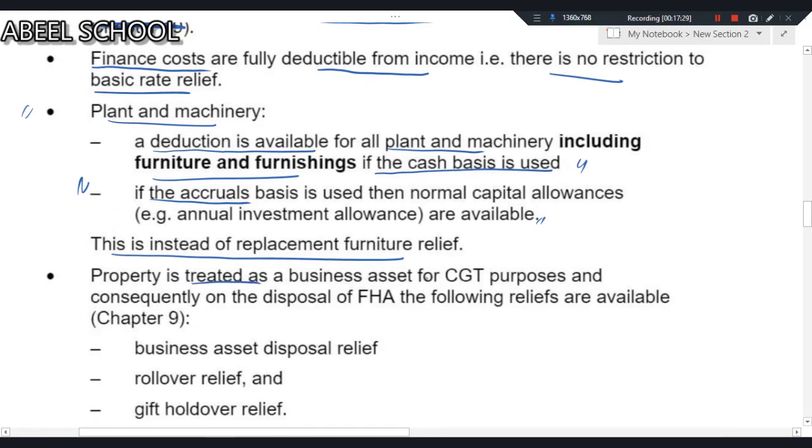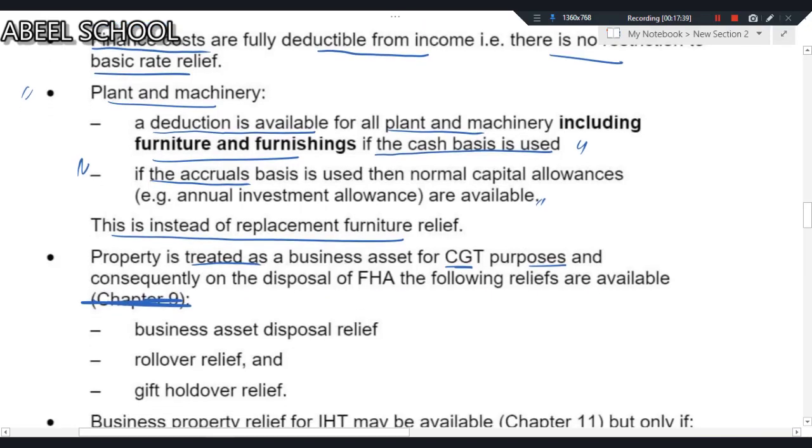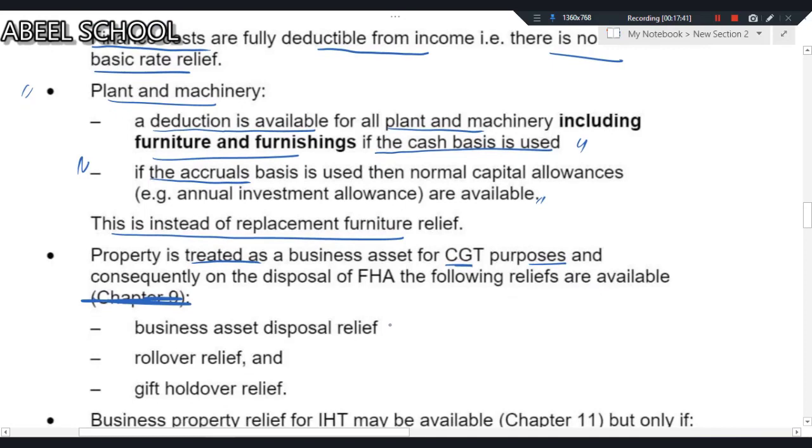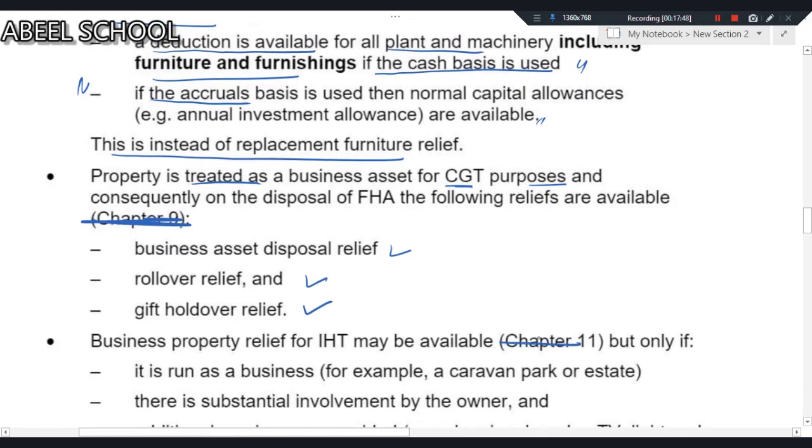Furnished holiday accommodation is treated as a business asset for capital gains tax purposes, and consequently, on disposal the following reliefs are available: business asset disposal relief, rollover relief, and gift relief. We have not studied these, but don't worry at all. Inshallah, dear student, we will study them.